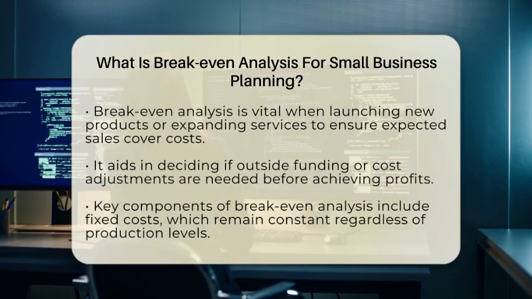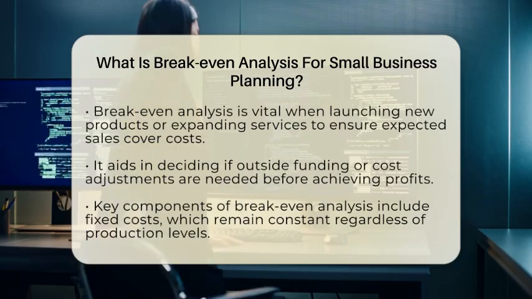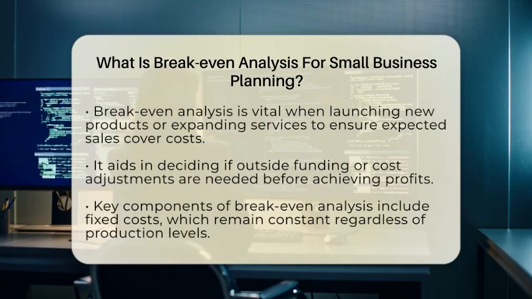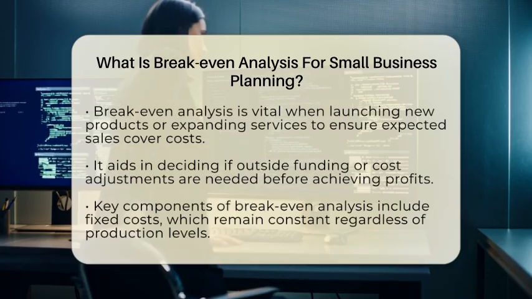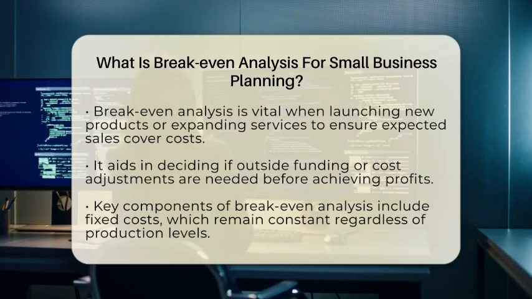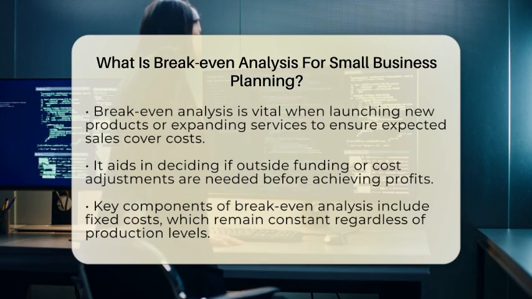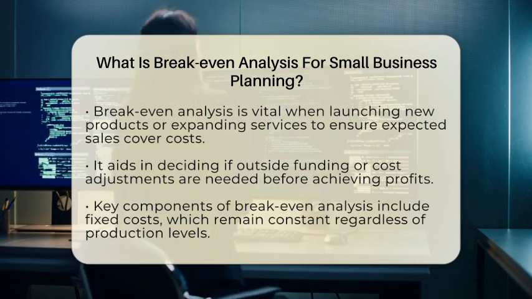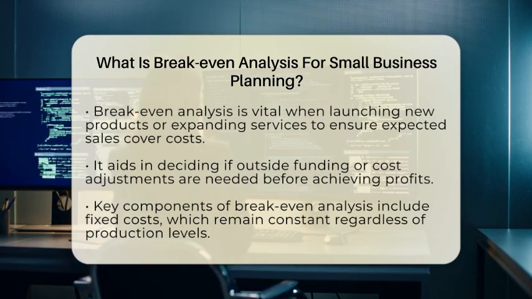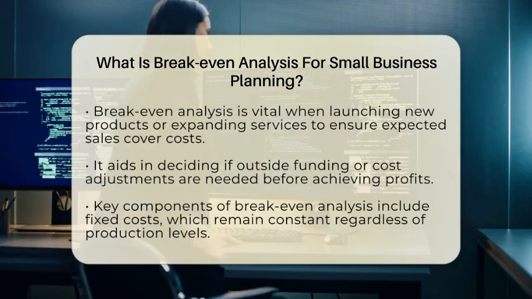Now let's break down the key components involved in this analysis. First, we have fixed costs. These are expenses that do not change with production levels, such as rent, salaries, and insurance. Next, we have variable costs, which vary directly with production volume, like raw materials or direct labor.